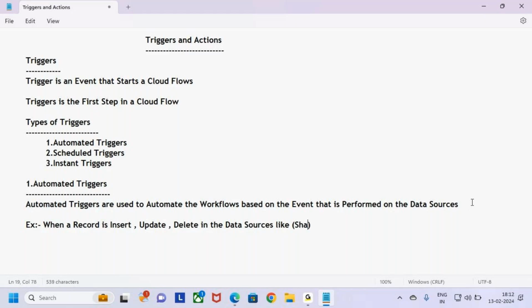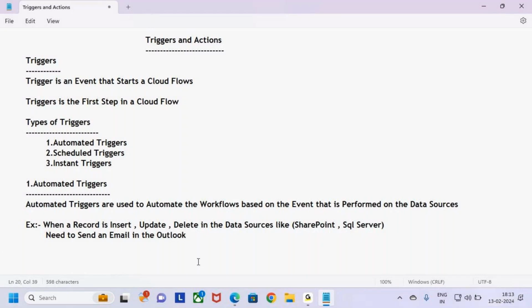Data sources like SharePoint or SQL Server. So there are n number of data sources. When a record is inserted, updated or deleted in the data sources, we need to perform an action here. For example, when a record is inserted, we need to send an email in Outlook.